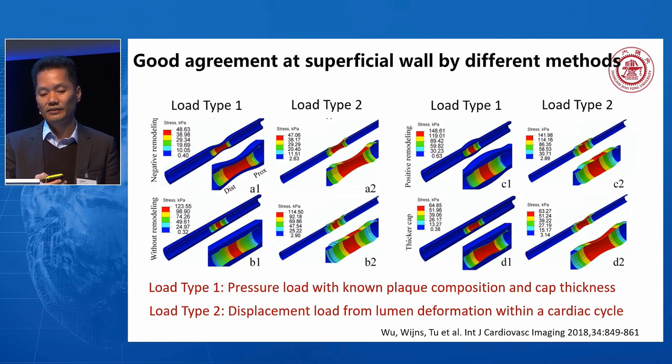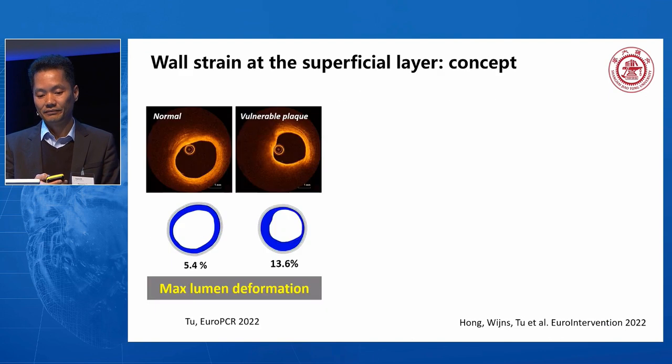In order to calculate the strain or stress, you have two approaches. One, you know exactly the plaque composition, cap thickness, blood pressure, and the other one you don't know about this, but you know the lumen deformation over the cardiac cycle and use it as displacement load to recalculate the strain. And it seems that at the superficial layer, they correlate very well in this simulation. So this builds the concept of the radial wall strain that we are doing.